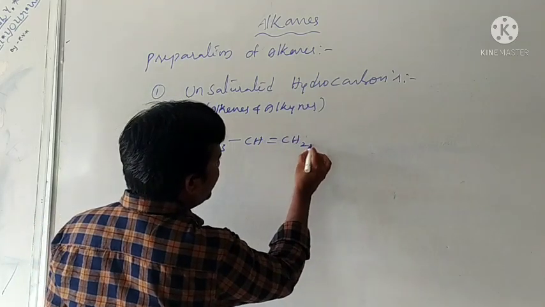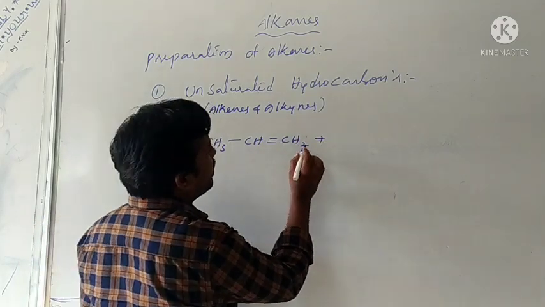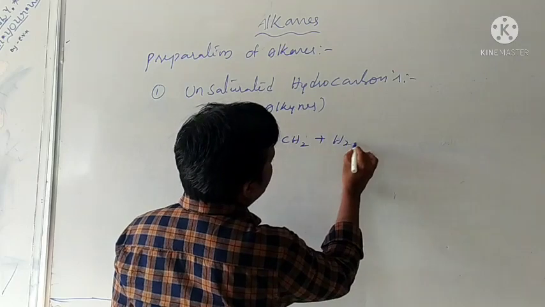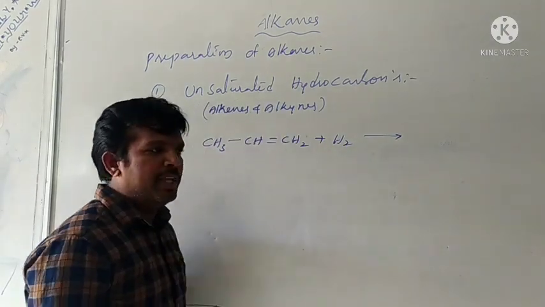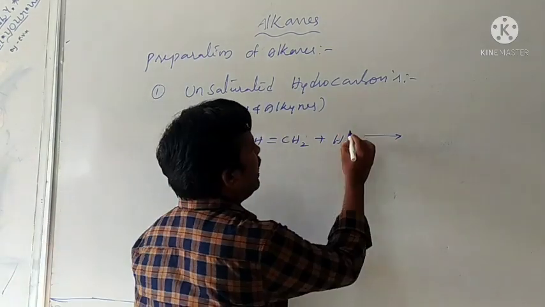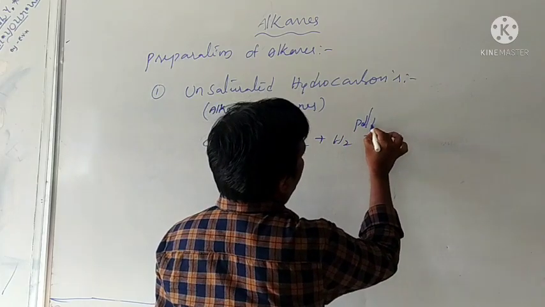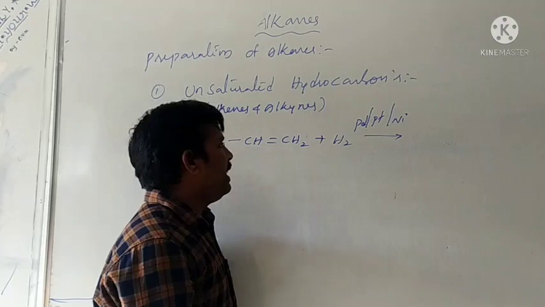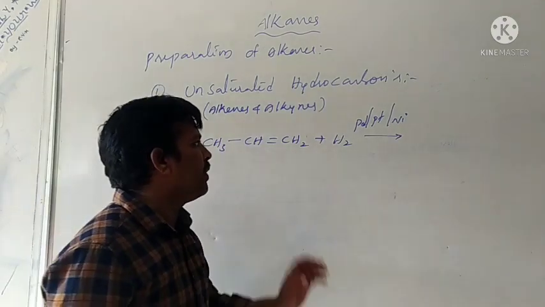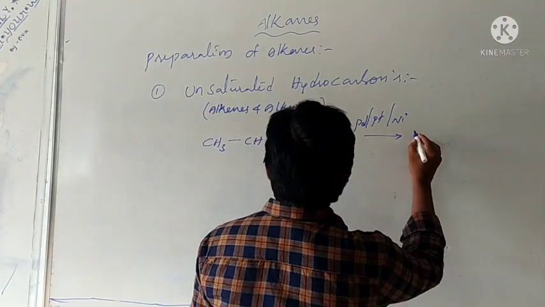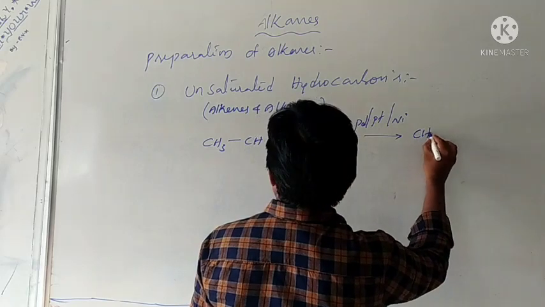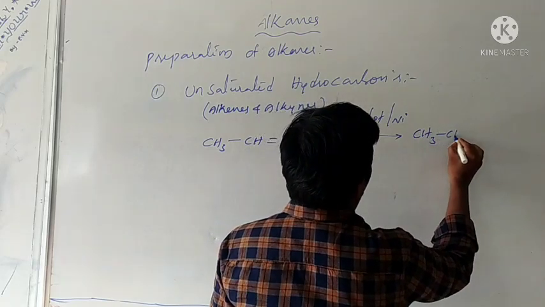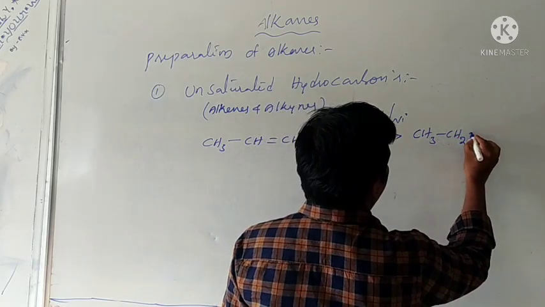undergo reduction. Alkenes undergo reduction in presence of metal, that is palladium or platinum or nickel. Alkenes undergo hydrogenation, and formation of alkanes takes place.